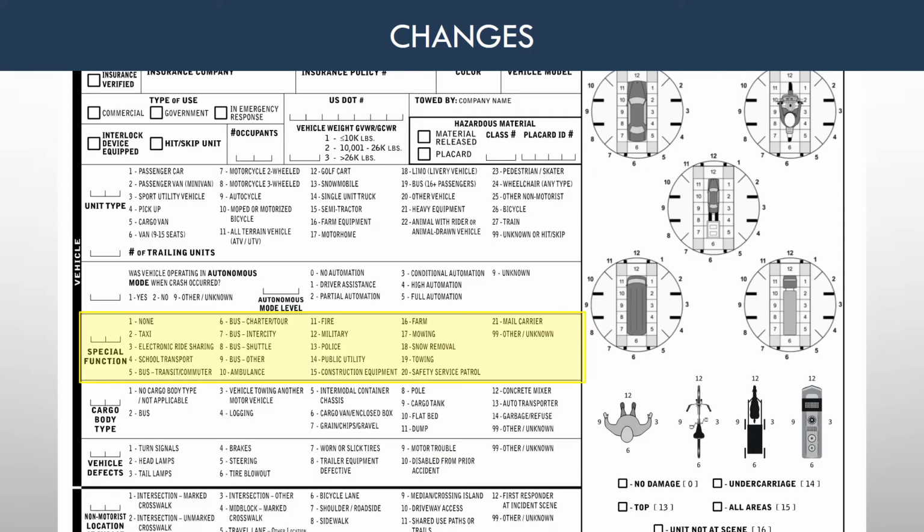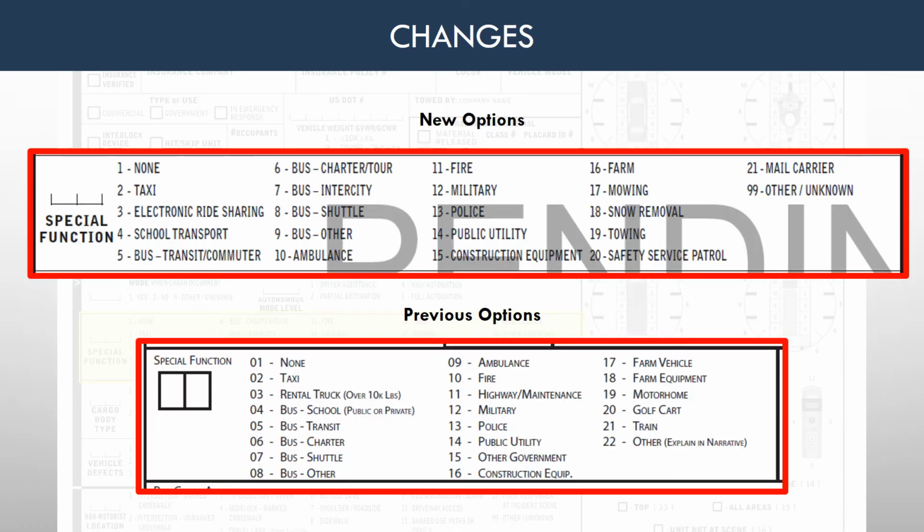New options were added to the special function caption, such as electronic ride-sharing, towing, and safety service patrol. A modification was made to encompass all school transport vehicles as well.